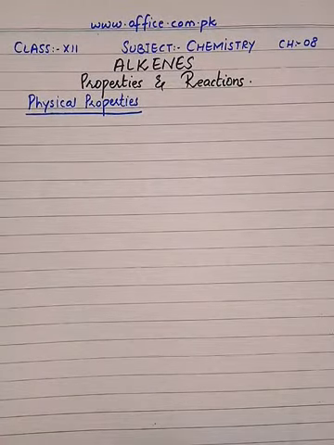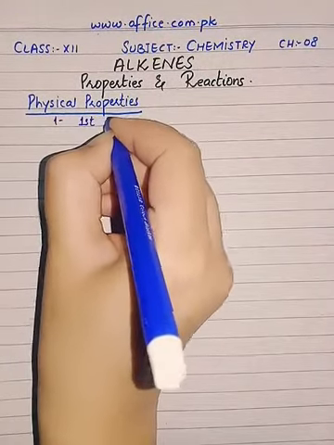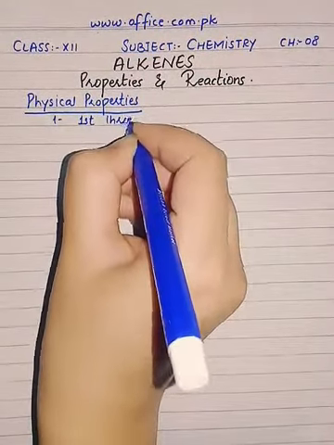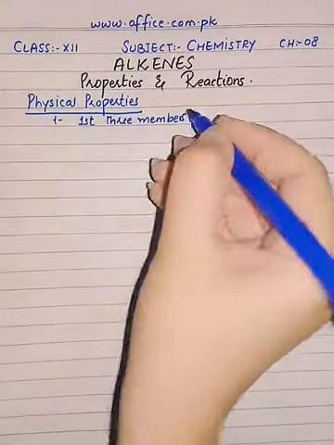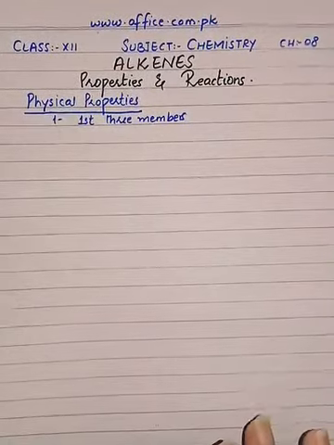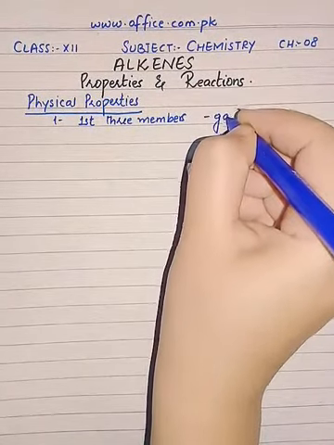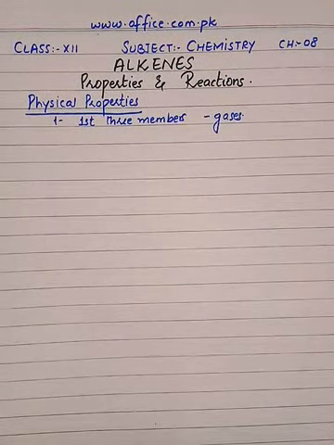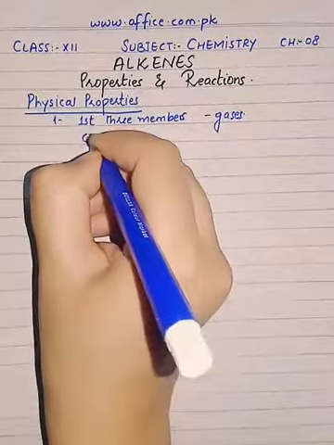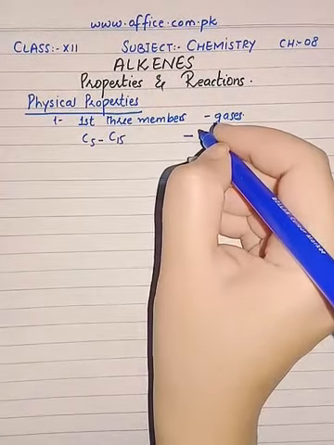The first property is that the first three members, that are ethene, propene and butene, they are gases. Then from carbon number 5 to carbon number 15, they are liquids.